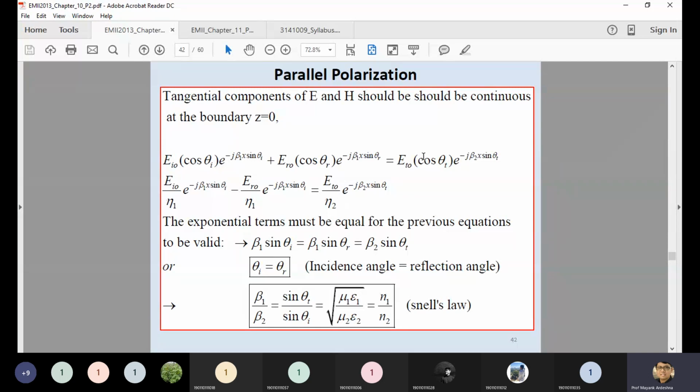which is equal to our transmitted signal ET cos theta, where theta is the transmitted angle, and e raised to minus j beta 2. So we just write down the total electric field for medium 1 equal to the total electric field for medium 2. You can also mention it in terms of the magnetic field. So the second equation is EI0 divided by eta 1, which is in terms of the magnetic field.